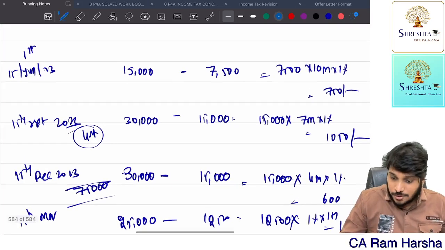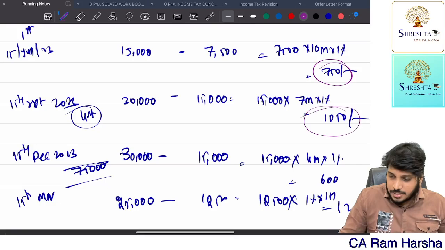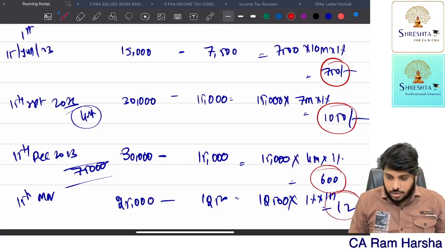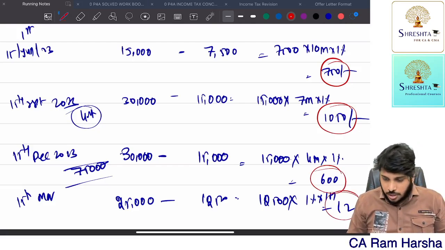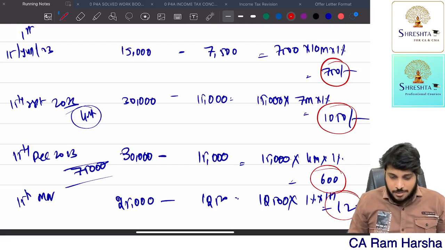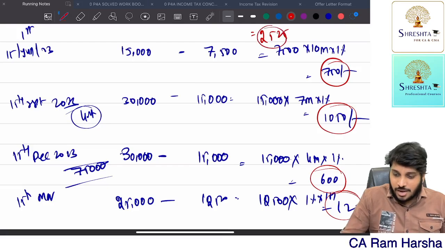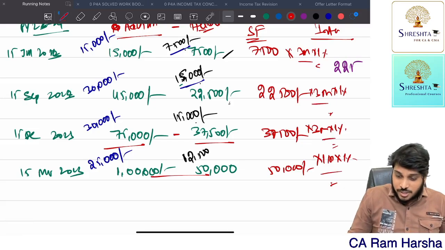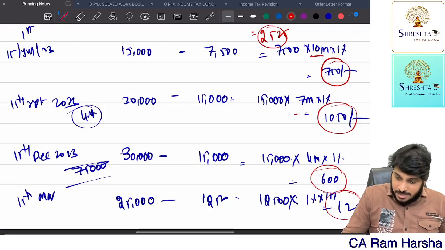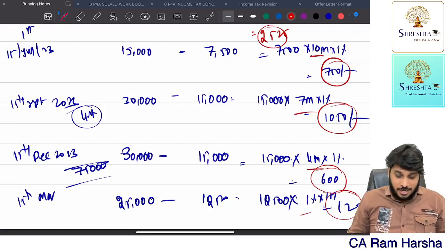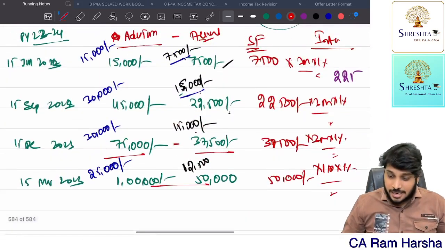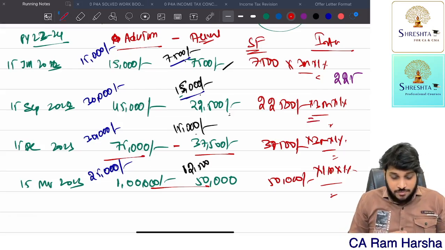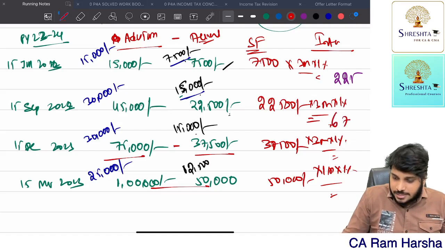Now total these amounts. 750 plus 1,050 plus 600 plus 125. Total amount is 2,525, sir. That's it. Here also, if I compute 3 months, 3 months, 3 months, 1 month with this method, or 10 months, 7 months, 4 months, 1 month with the other method, in both cases the answer is the same. Here you see, 7,500 into 3 months into 1%, 225. Second, 22,500 into 3 months into 1%, 675.